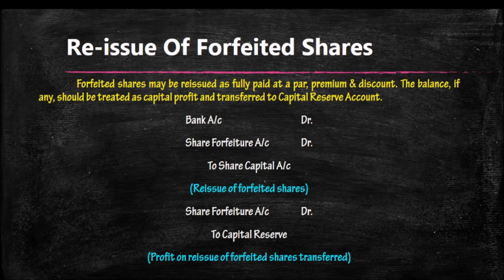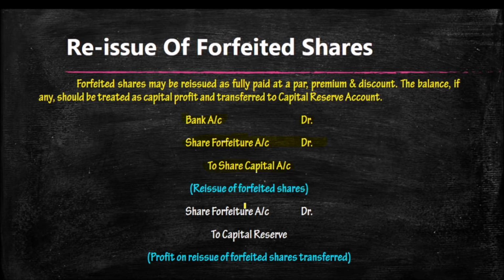So what is the entry at the time of reissue at par? Reissue of forfeited shares at par. Entry will be bank account debtor to share capital. Remember, the entry will be bank account debtor to share capital. If forfeited shares were reissued at discount, entry will be bank account debtor, share forfeiture account debtor to share capital.